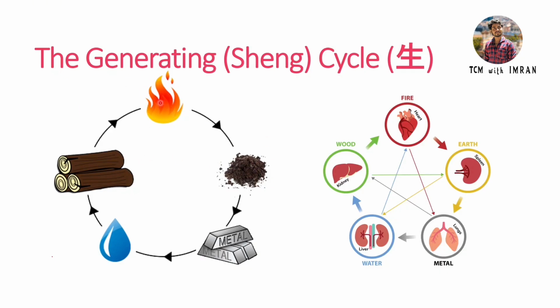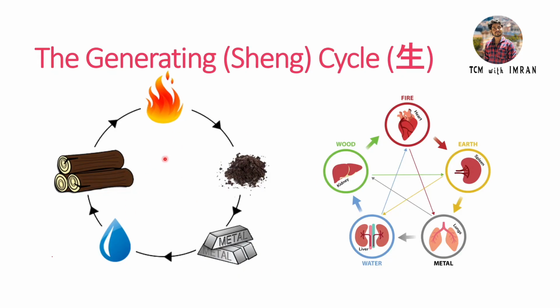So what we need to do, we have to sedate this element through the son point. Likewise, if one element gets excess, the other element will get affected. That is how the imbalance occurs, that is how disease comes into existence.